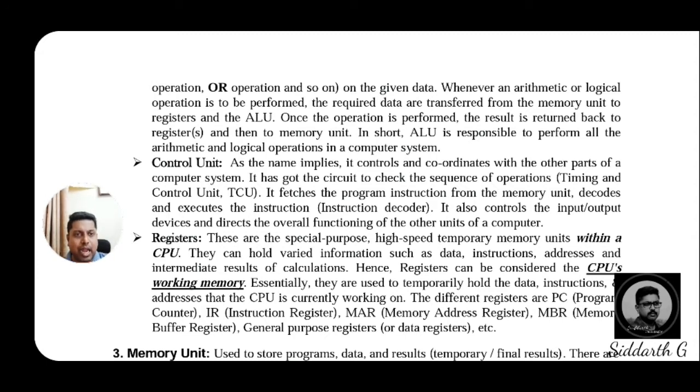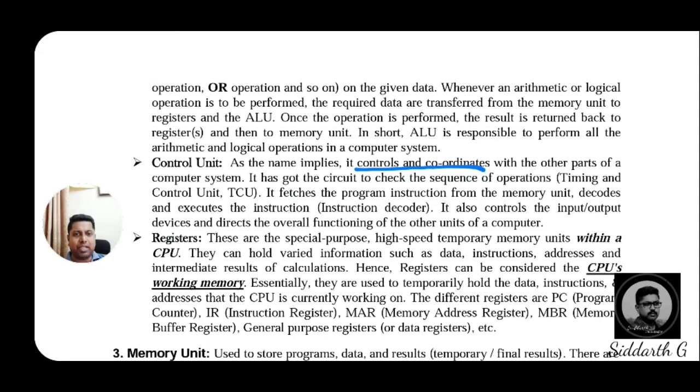Dear students, you should underline these two words: it controls and coordinates with other parts of the computer system. It has a circuit to check the sequence of operations, so they are performed one by one.